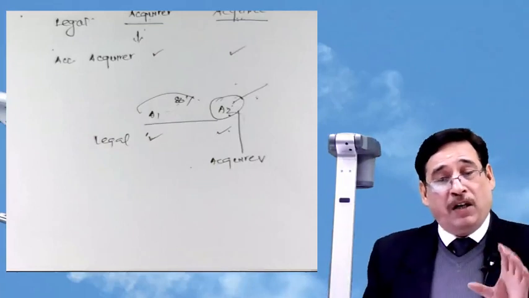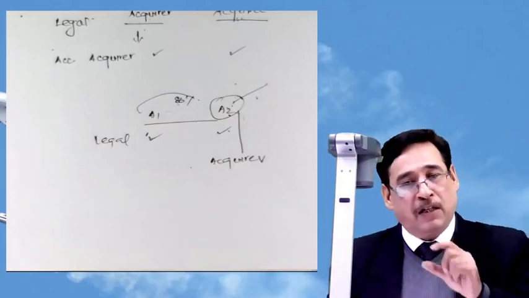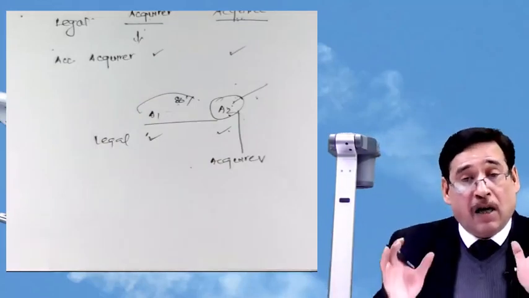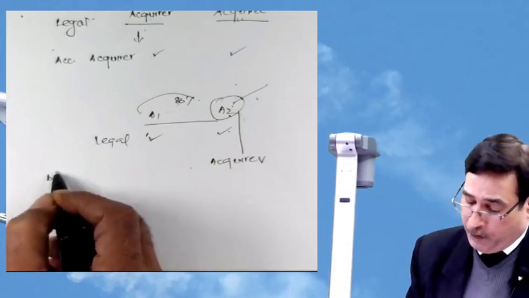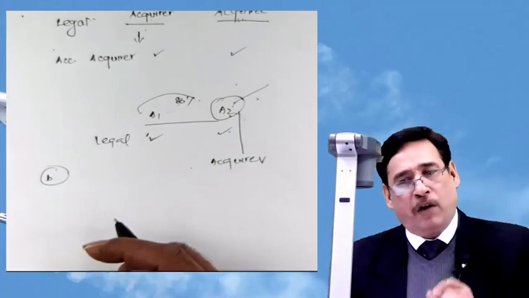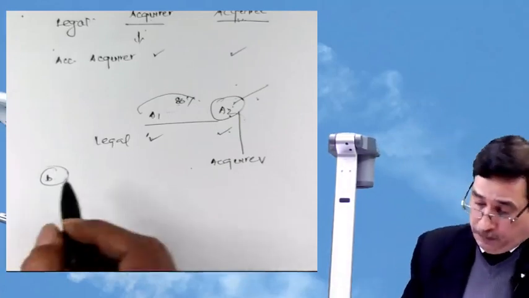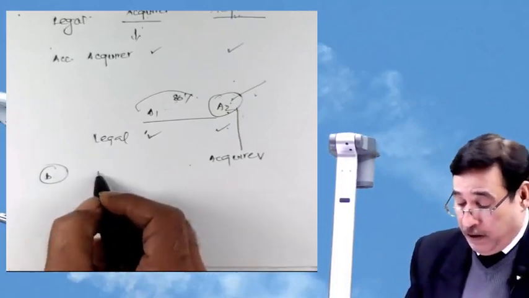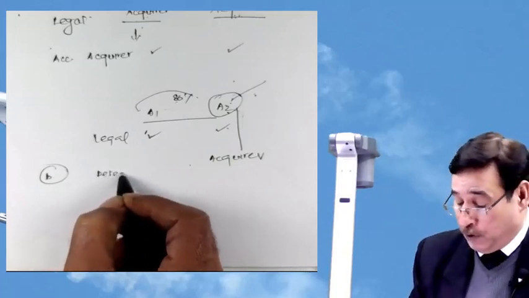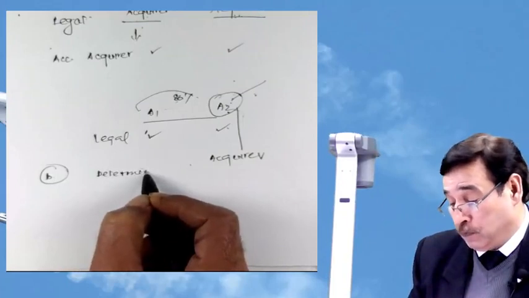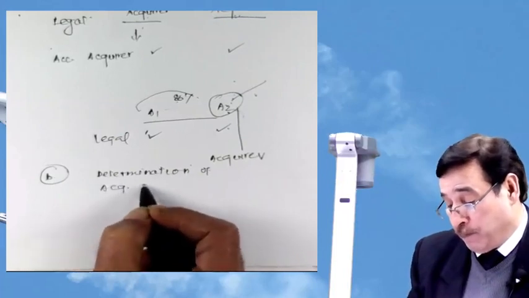In order to do the accounting, the acquirer will use the acquisition method. Under the acquisition method, just a moment ago I said the first thing is that you need to find out who is the accounting acquirer. Once you have determined that, let us say A is also the accounting acquirer, because most of the time, as I told you already, the legal acquirer shall remain the accounting acquirer. Now coming to the second step under acquisition method. The second step is to determine the acquisition date. We have already told you. Determination of acquisition date, that is the next step.